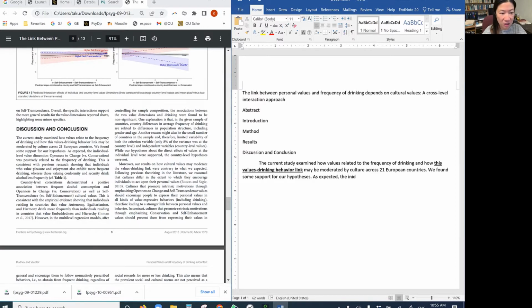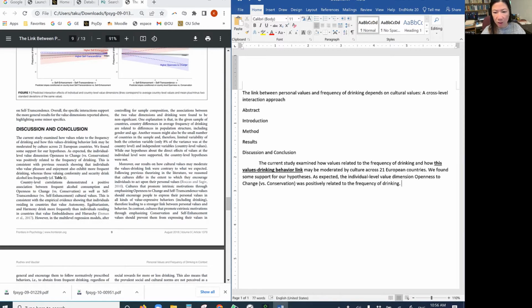The individual-level value dimension, openness to change. So that's how they measure the values, openness to change. That must be one type of value, so that's different. Openness to change is a type of value versus conservation. Conservation, okay, was positively related to the frequency of drinking.